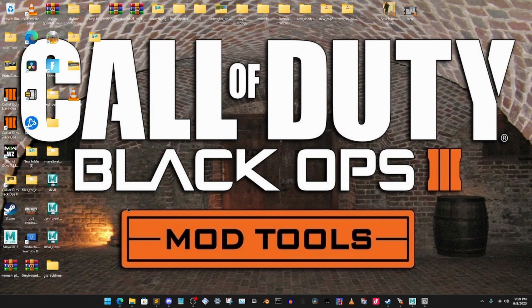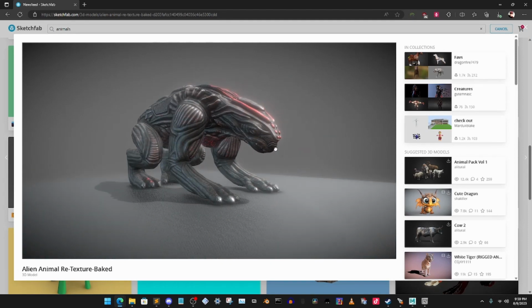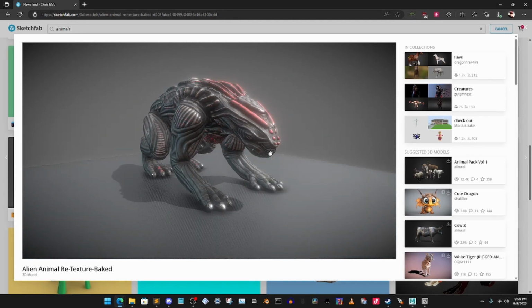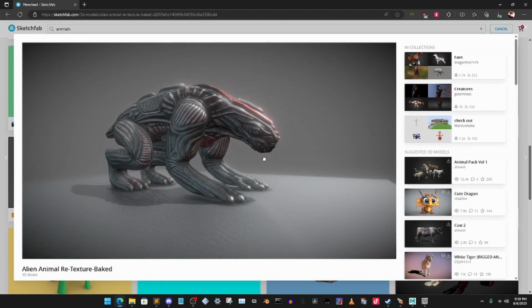First of all, you're going to need a GDT, which I'll leave in the description. You can go ahead and download that because you're going to need the archetypes and the character. You're also going to need to grab yourself a model for a dog, basically. Any hound dog would do. At the minute, I have picked this bad boy. He's based on an alien animal. He's a retextured bait, apparently, and I'm going to use him for this tutorial.